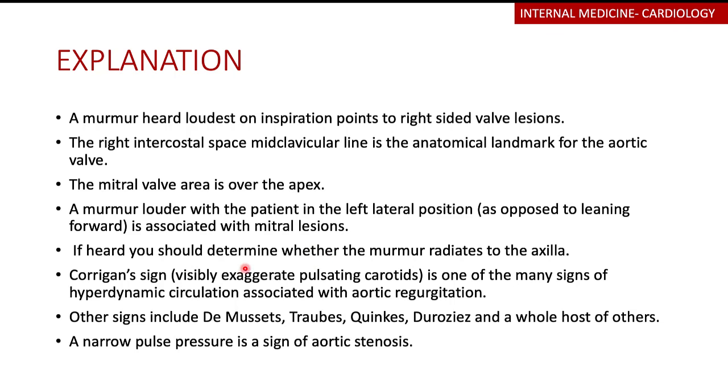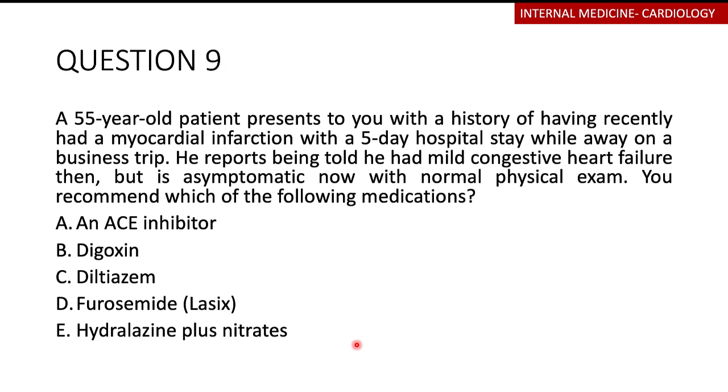Corrigan's sign is the visible pulsation of the carotids that we tend to see with aortic regurgitation, but you may have other signs like de Musset's, which is bobbing of the head, Quincke's sign, which is pulsation of the nail beds, de Rozier's sign, and many other signs that we'll talk about in another video. You also have narrow pulse pressure in aortic stenosis, but off the bat, we can tell this person has a mitral valve problem.